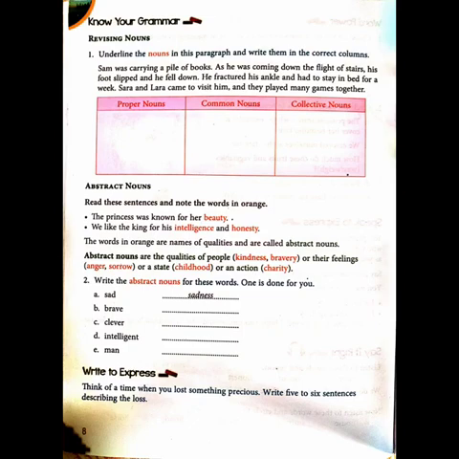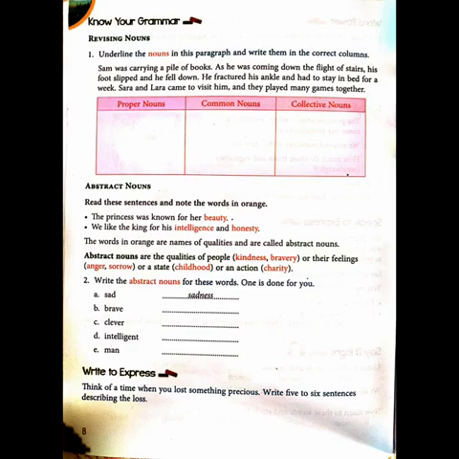Okay. We like the king for his intelligence and honesty. What do we like the king for? For his intelligence and for his honesty. Intelligence and honesty both are abstract nouns.